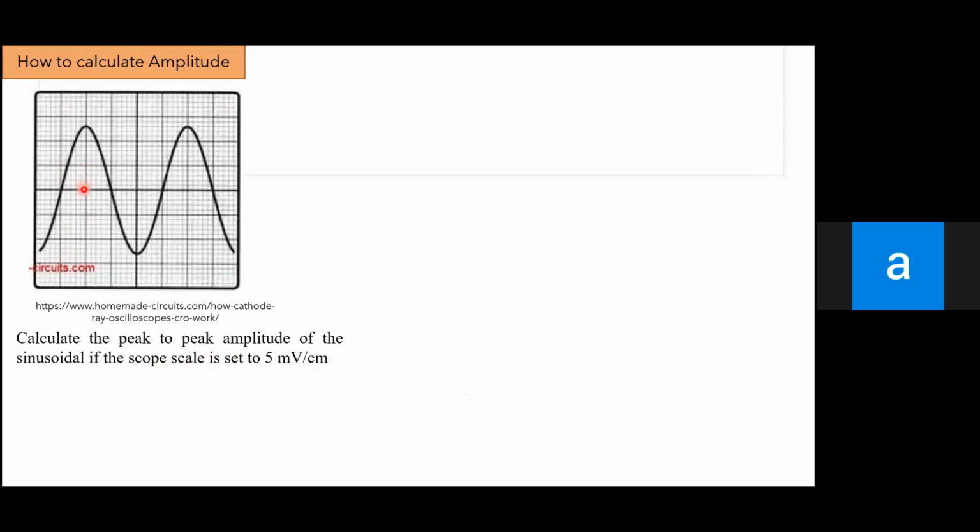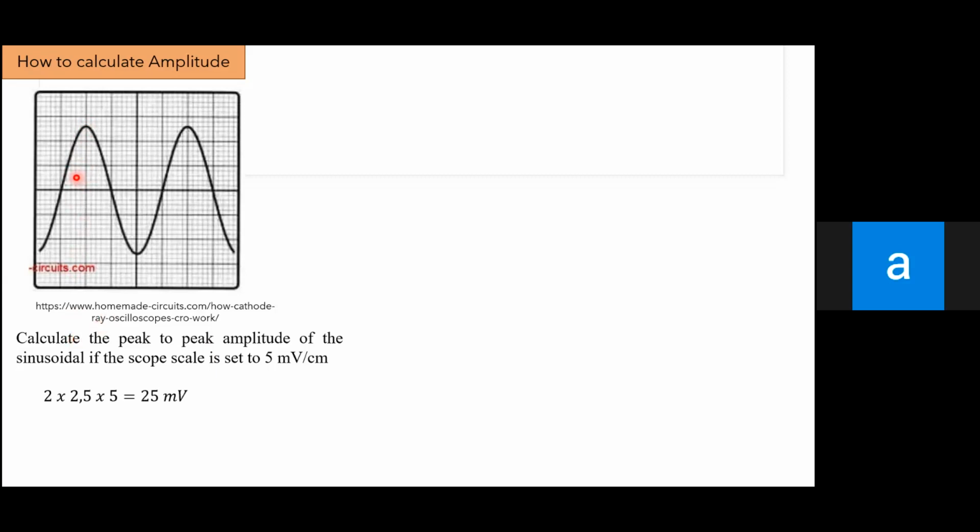This is 1 centimeter, this is 1 centimeter, and we assume this is a half. So in total there are 1, 2, half, 2.5 squares.